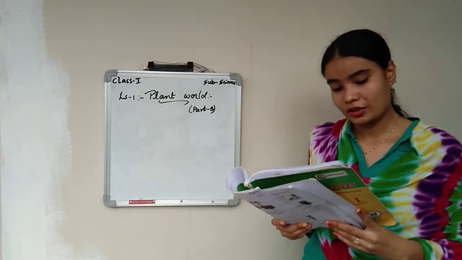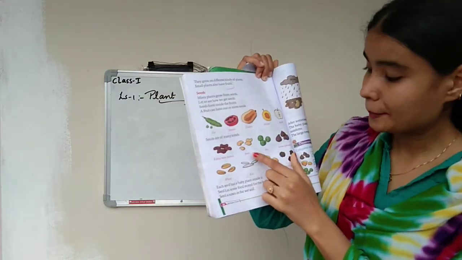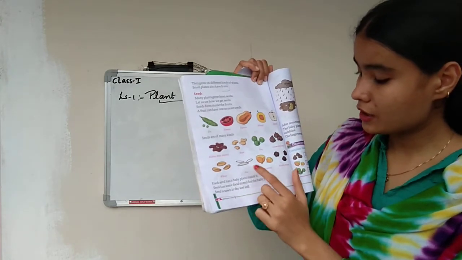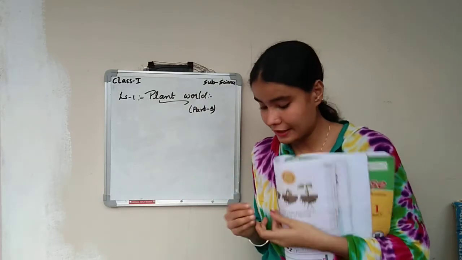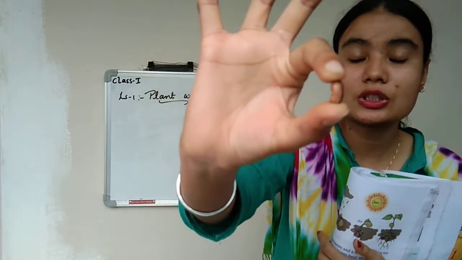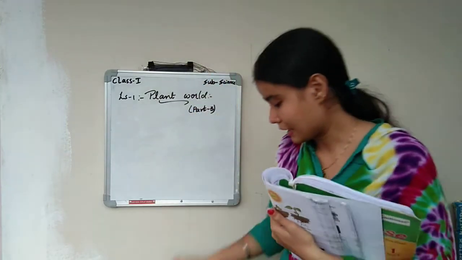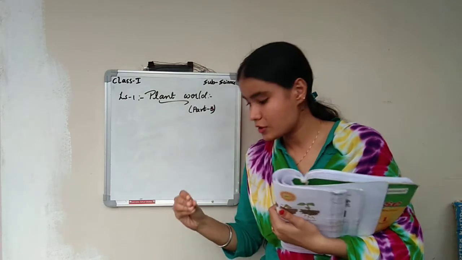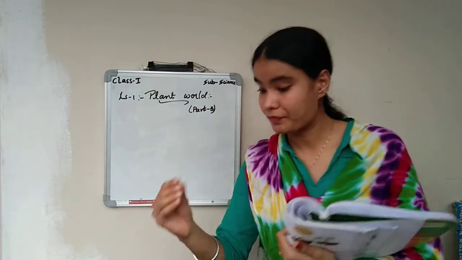Next, seeds are of many kinds. You can see over here: kidney bean, pea, gram, wheat, rice, maize, pepper. I'll show you a few seeds over here also, like the kidney bean. This is also called rajma bean. Another seed I have, this one, is also a type of bean. It is shaped like a kidney, that's why it is called kidney bean.